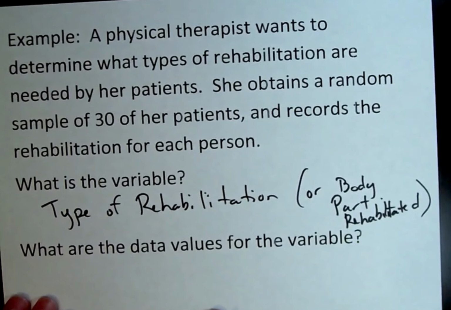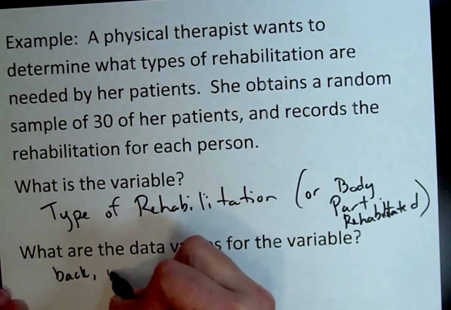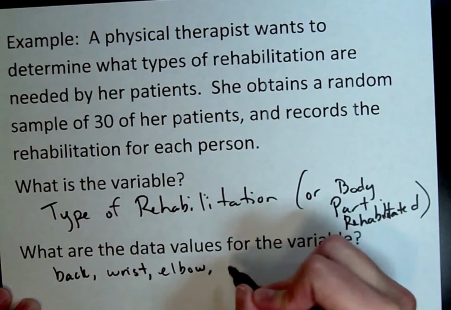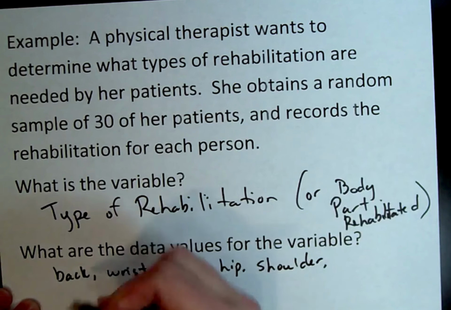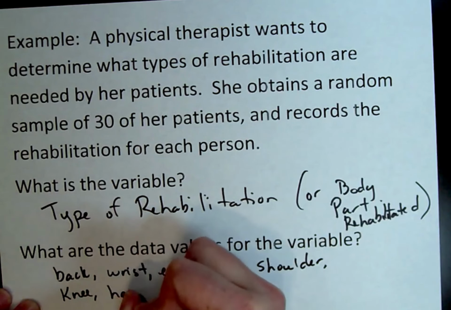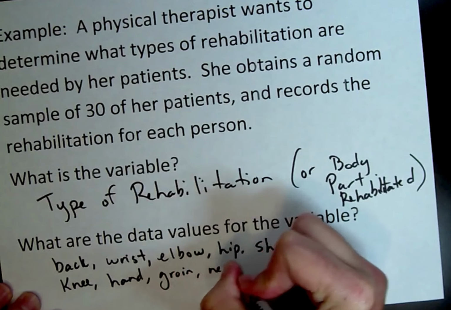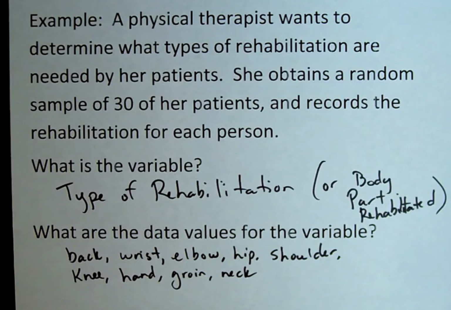What are the data values for the variable? Well, it's those specific body parts. So we have back. What else is there? There's wrist, elbow, hip, shoulder, knee, hand, groin, and neck. Okay, so those are the data values. Oh, by the way, is this variable qualitative or quantitative? Yeah, it's qualitative. You can easily see that it's qualitative when the data values are not numbers. Then it has to be qualitative.